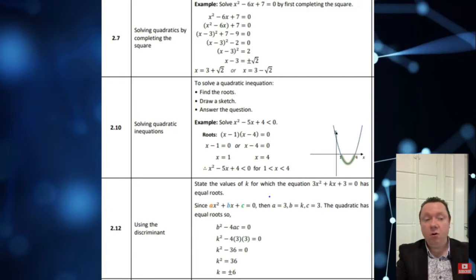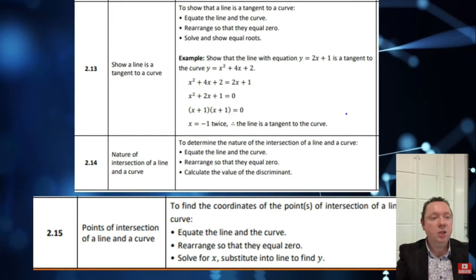Solve quadratic inequalities, and you should be able to use the discriminant. You should also be able to show that a line is a tangent to a curve. You don't need to find the equation of a tangent to a curve, but you should be able to show it as a tangent. And you should be able to know the nature of intersection between a line and a curve. Also, you should be able to find the points of intersection between a line and a curve as well.